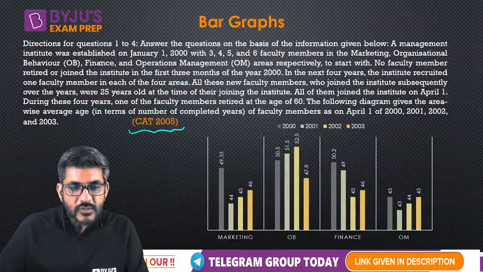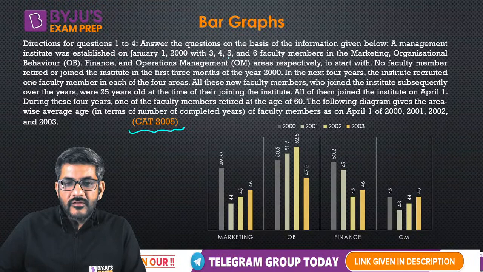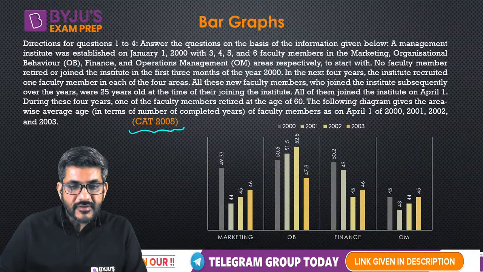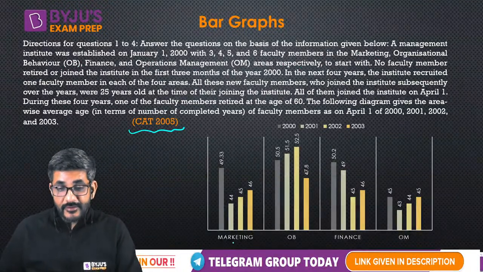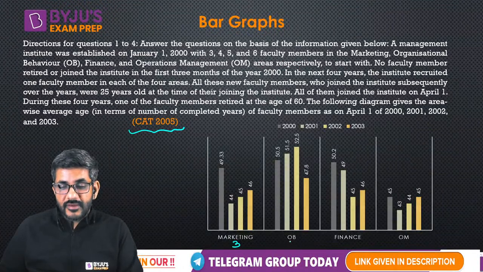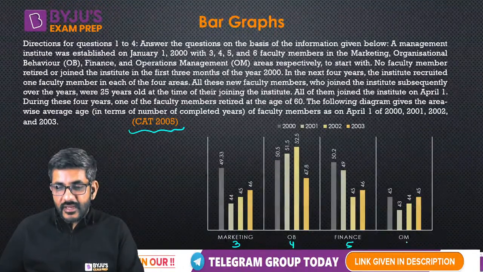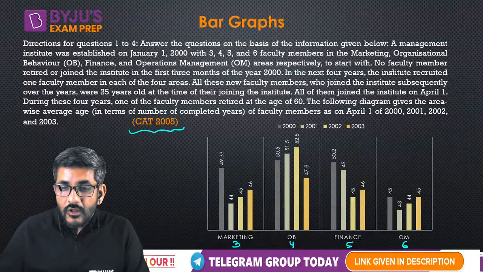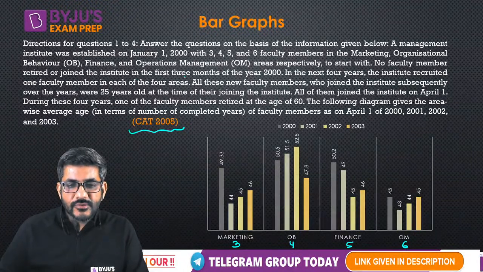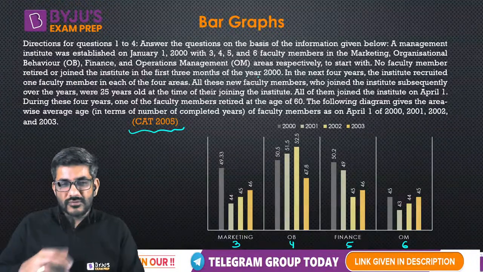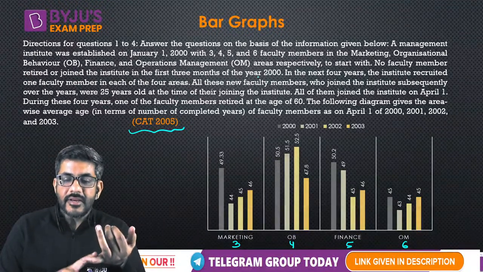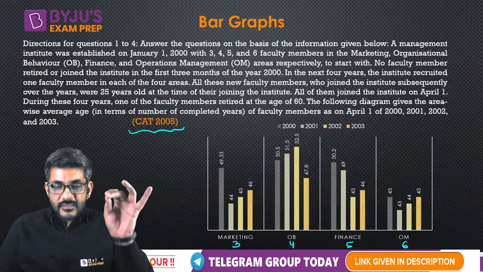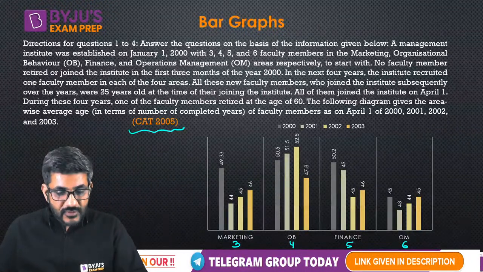A management institute was established on January 1, 2000 with 3, 4, 5 and 6 faculty members in marketing, organizational behavior, finance and operations area respectively. So in marketing we have 3 members, in OB we have 4, in finance we have 5 and in operations management we have 6 members. This he has already told us. No faculty member retired or joined the institute in the first 3 months of the year 2000. So that means in January, February, March, no faculty member joined, no faculty member retired. So basically they remained 3, 4, 5 and 6 in these 4 categories.